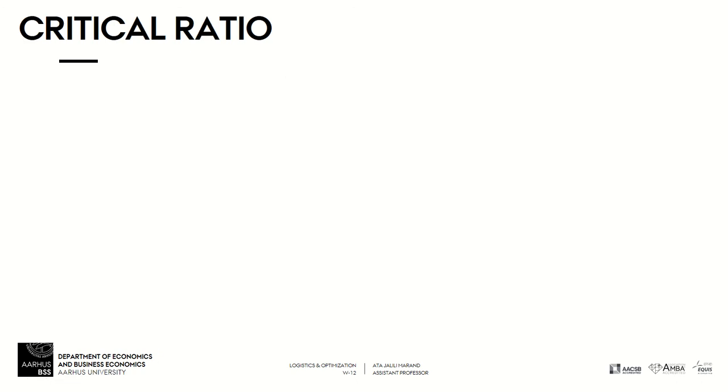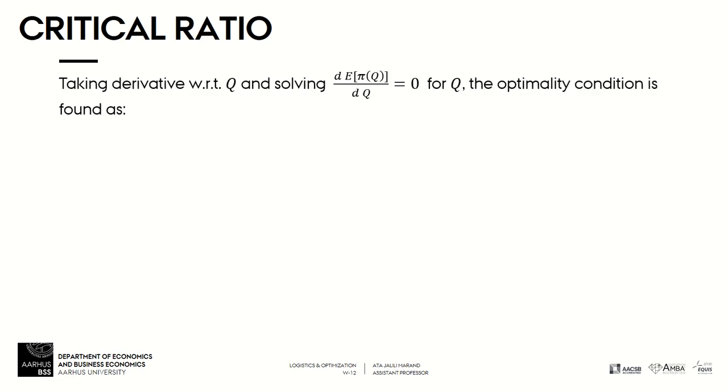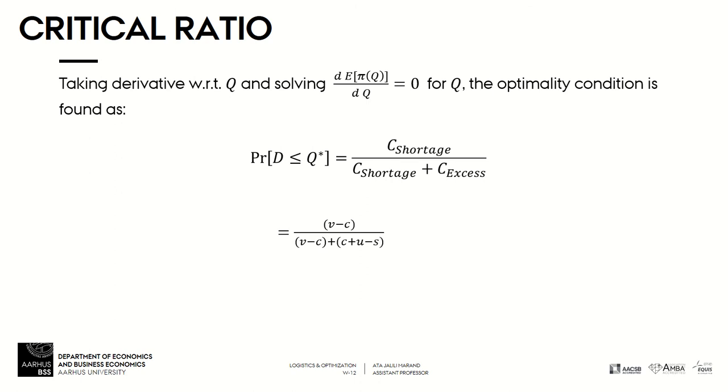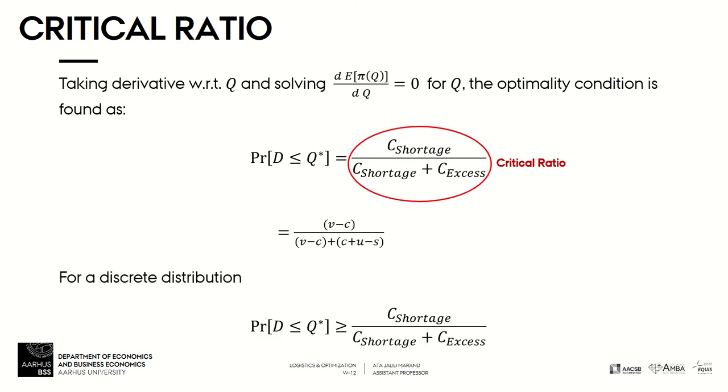Then we will take the first derivative of the expected profit with respect to Q, put it equal to 0, and solve it for Q to find this condition for optimality. And what we can see on the right hand side of this condition is in fact the critical ratio.